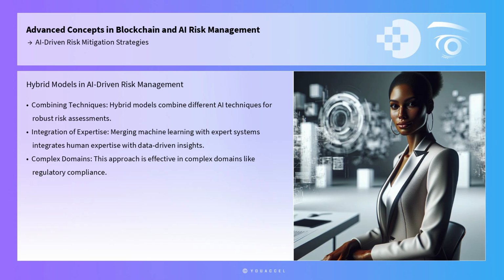Furthermore, AI-driven risk management can benefit from the use of hybrid models that combine different AI techniques. For instance, combining machine learning with expert systems can provide more robust risk assessments by integrating human expertise with data-driven insights. This hybrid approach is particularly effective in complex domains where human judgment is essential, such as regulatory compliance and legal risk management.